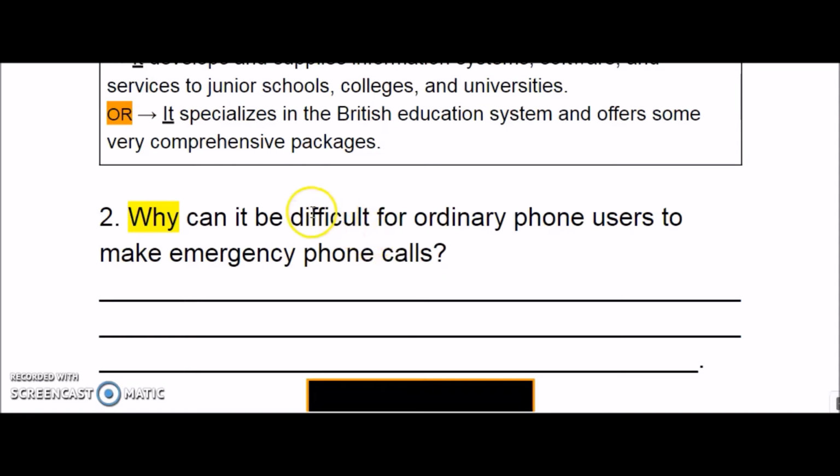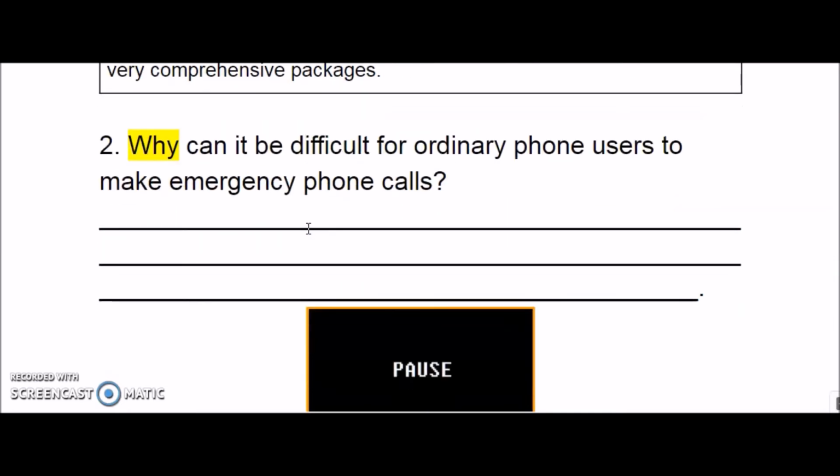So okay, I understand that there is something and it is difficult for ordinary phone users to make emergency phone calls, right? And it is asking the reason. Be careful about that and pause the video and find the related parts.